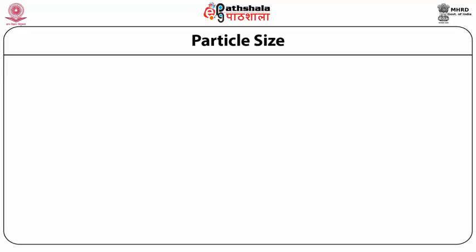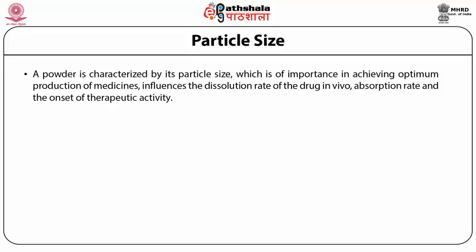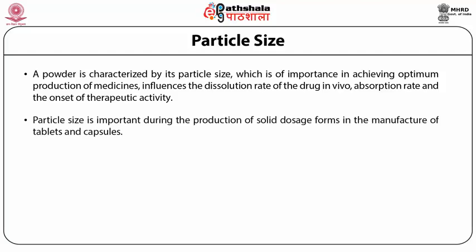The particle size of a powder is characterized, and is of importance in achieving the optimum production of medicines. This particle size influences the dissolution rate of the drug, in vivo absorption rate, and the onset of therapeutic activity. Particle size is important during the production of solid dosage forms, in the manufacture of tablets and capsules also.